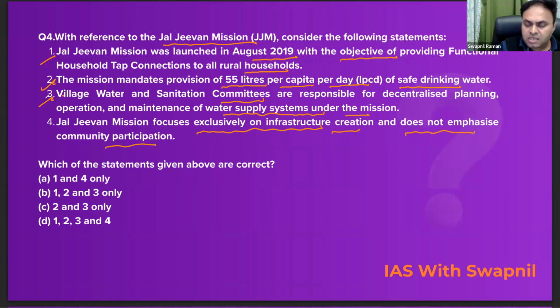community participation. See, third and fourth statements are just opposite. अगर fourth correct होगा तो third नहीं हो सकता. यहाँ पे third statement correct है, fourth statement is absolutely incorrect here. ये community participation पे based एक project है.